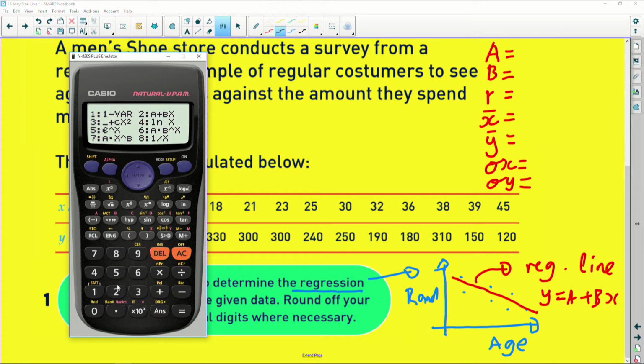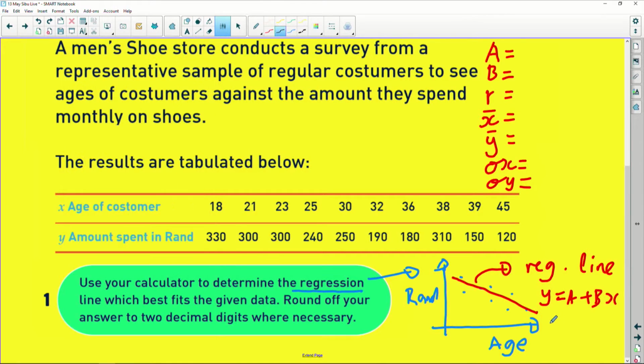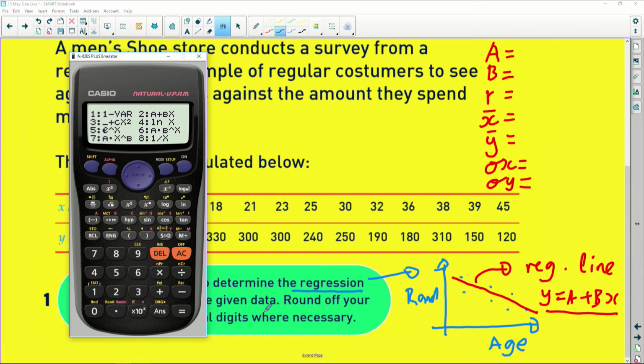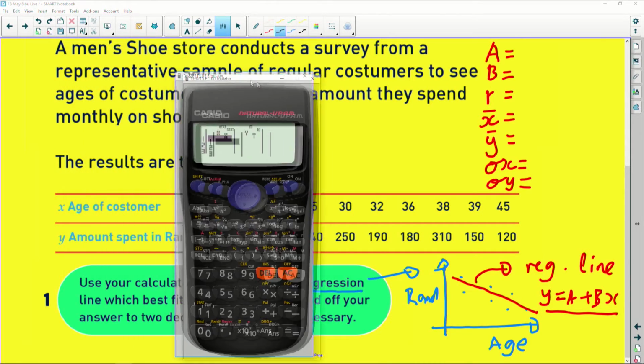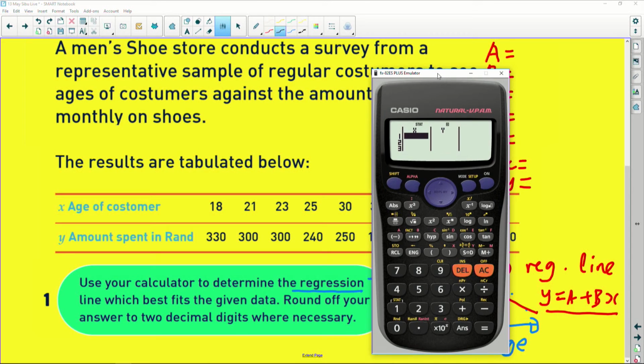When you press option 2, the option that you normally pick when you are dealing with stats from grade 11 is option 1, one-variable, where we are dealing with just one variable. But we're dealing with 2 variables based on what I just told you regarding the equation. This equation that you see here at the bottom, you can clearly see that for us to be able to get there, we need to pick option 2, A plus BX, for the regression line. So I'm going to select option 2 instead of option 1. It will give you 2 variables, variable X and variable Y, which is where you're going to insert all the values that you see here and try to see what the data is going to amount to.